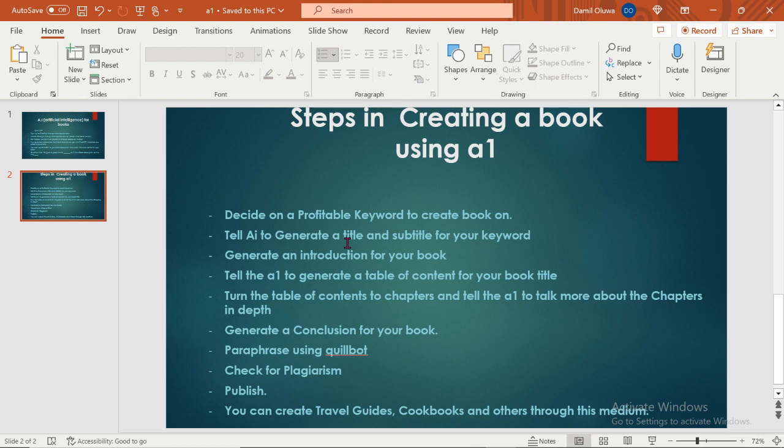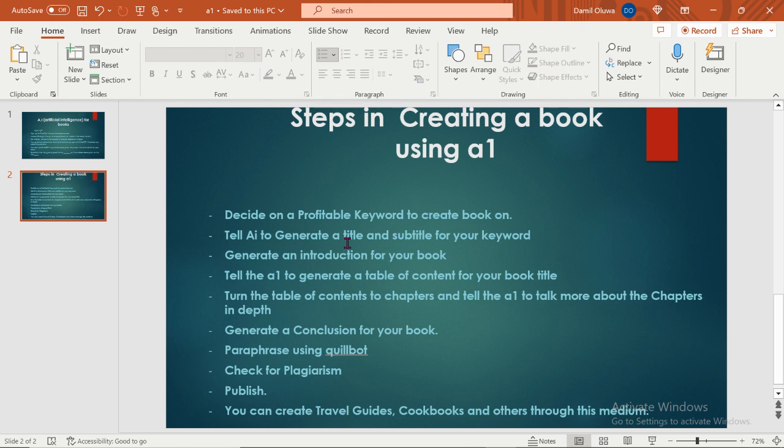So if you don't want to use something like that, you can just decide on a book you want to create. So let's say you are writing a project in school, or in university, and you've been given a topic. For example, a topic on breast cancer, where you just form a note on breast cancer. ChatGPT can definitely give you clues and compose these topics and your books for you. It's just as simple as that.